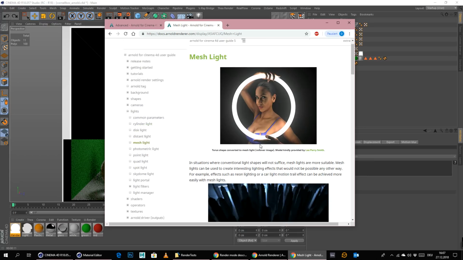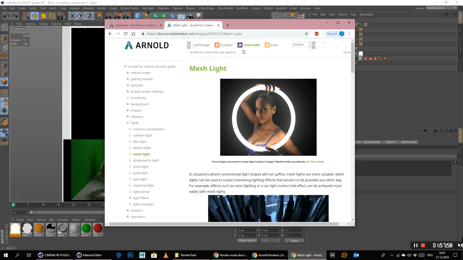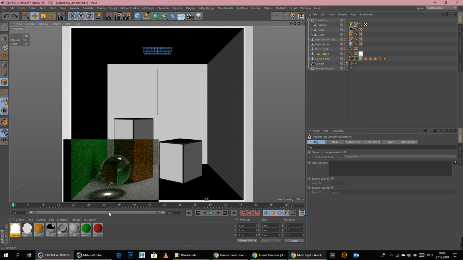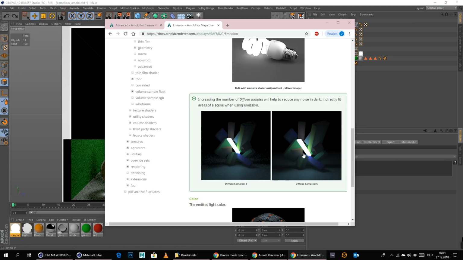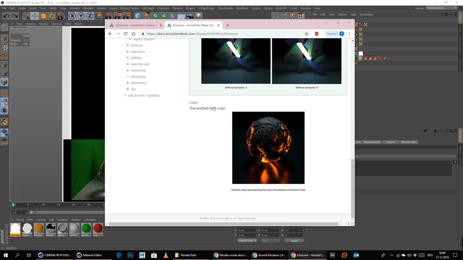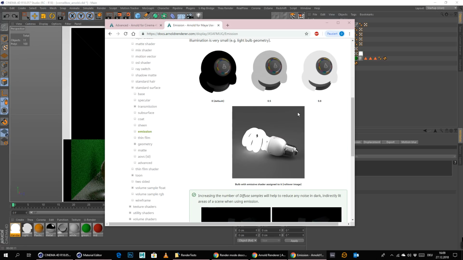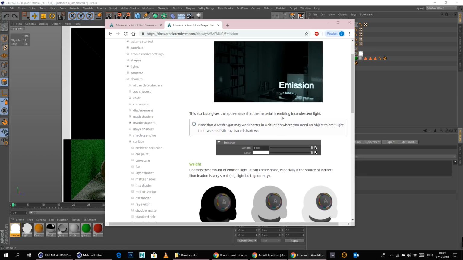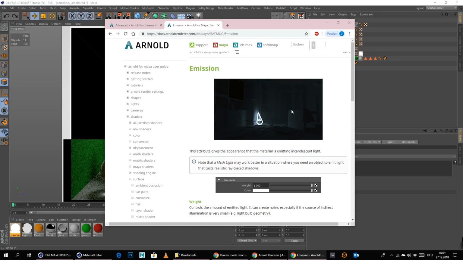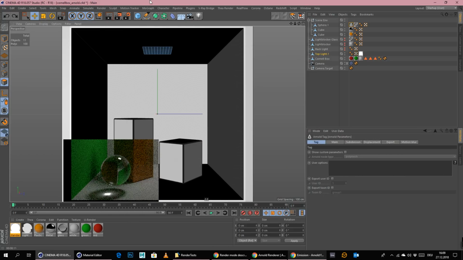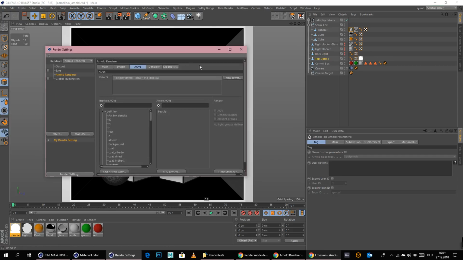I will just see what I find about this, how I can optimize this the best way. So I will stop the video here and we will see. First of all, let's see. Yeah, here we're getting caustics. Okay, let's see what I can do. It seems like the only thing that we can really do is simply increase the diffuse samples. That's at least what it says. There is not much we can do, so we will just try that actually.